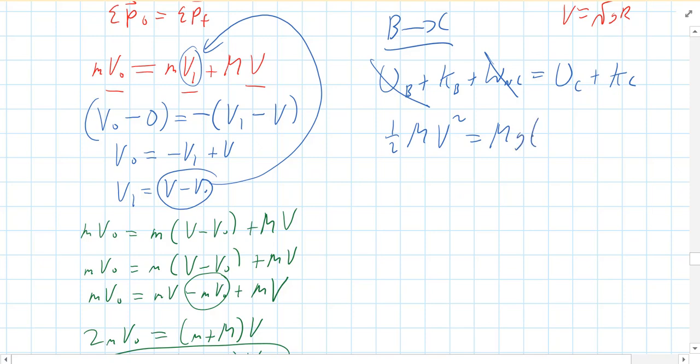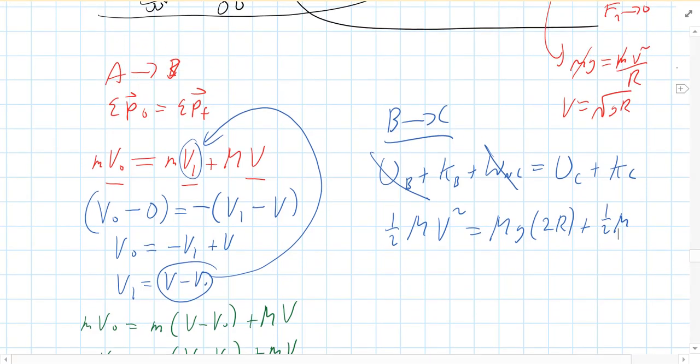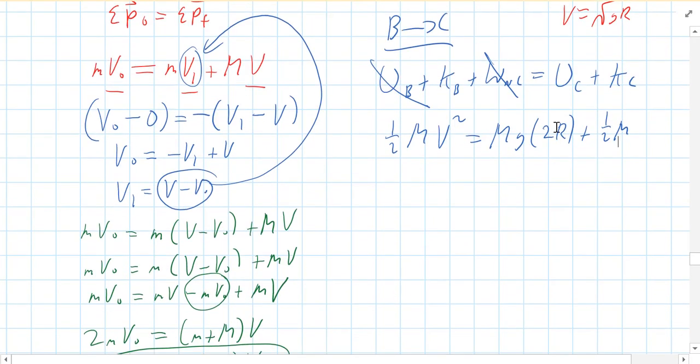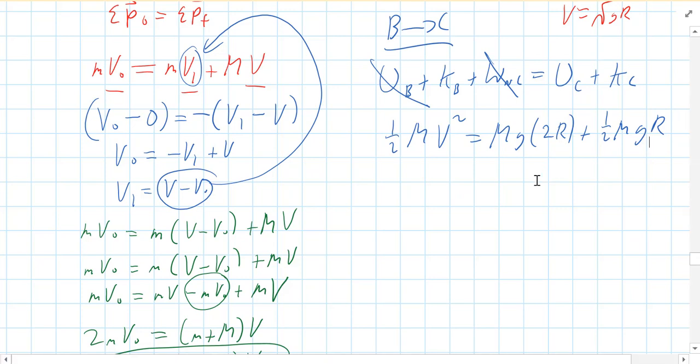times the height, which is the diameter of the loop, 2 times the radius, plus the kinetic energy at C, which is 1/2 big M. And the velocity at C is root gr. So if I square that, I get gr. Well, if you look at this, the big M's drop out, and I got 1/2 v squared equals a 2 gr here and a 1/2 gr there.